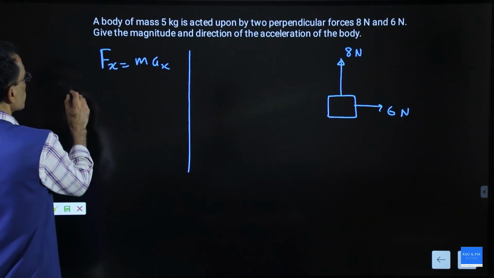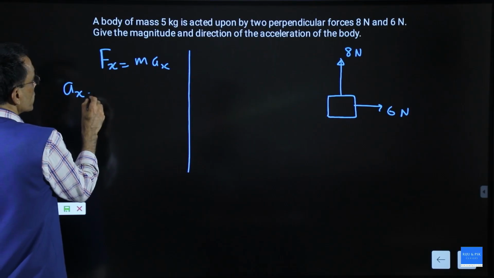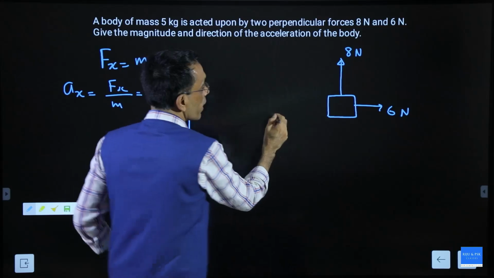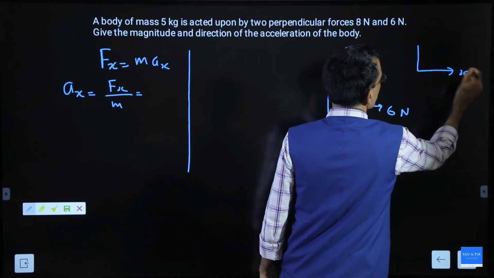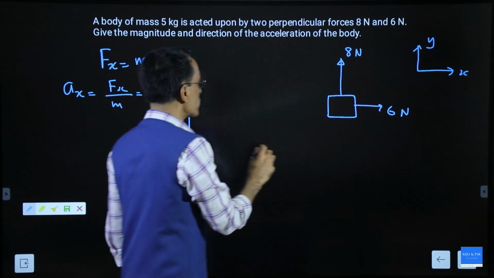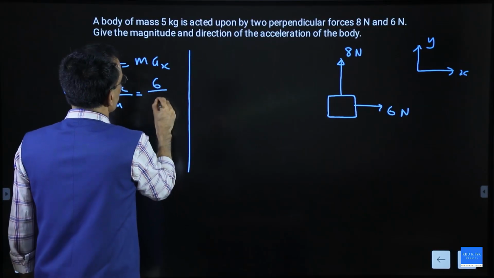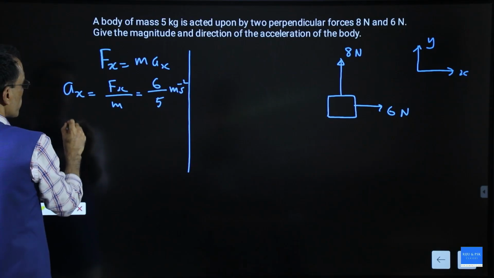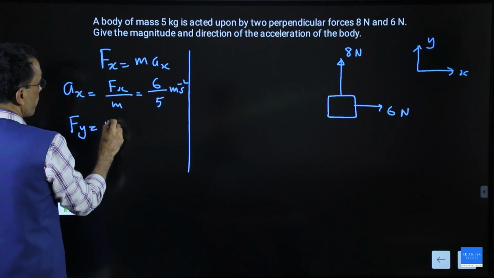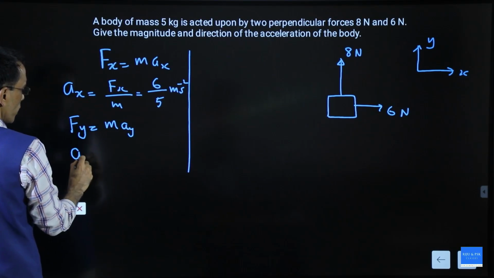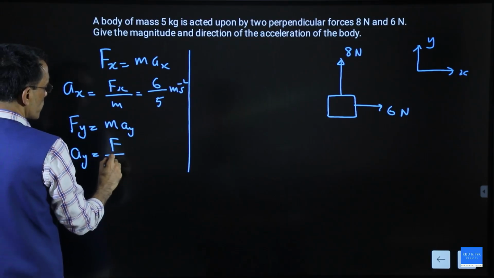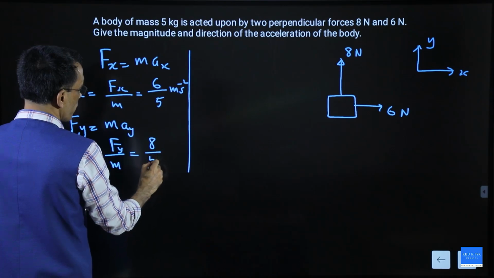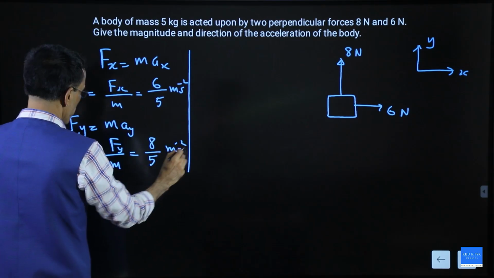Fx equal to m into Ax. So what is acceleration in the x direction? That is force in the x direction divided by mass. Let us say this is the x direction, this is the y direction. Force in the x direction is 6 divided by mass 5, this much meter per second square. What is the other component? Fy is nothing but m into Ay. So acceleration in the y direction is force in the y direction divided by mass, which is 8 divided by 5 meter per second square.